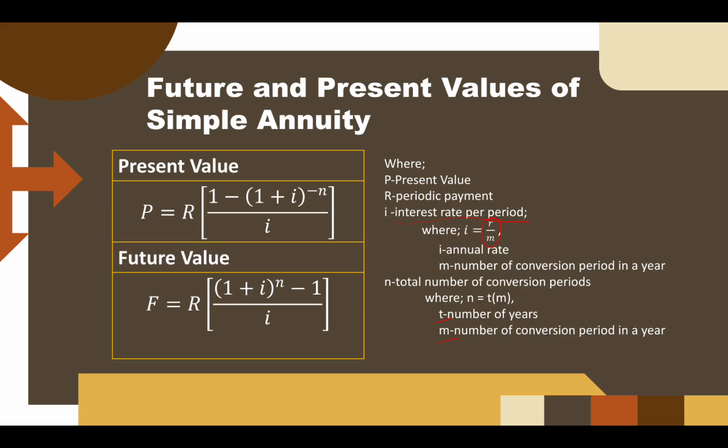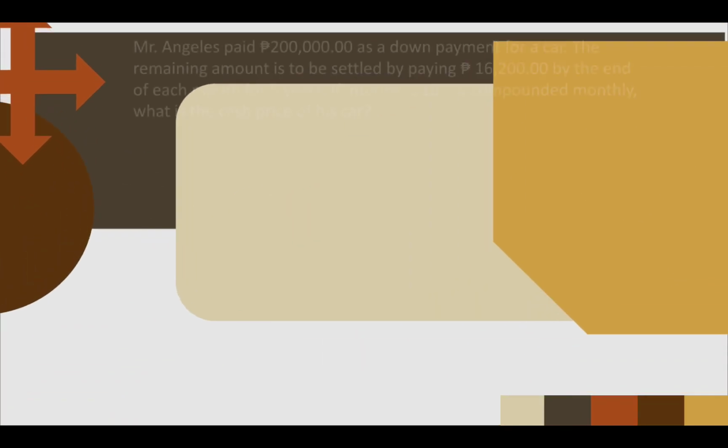So you just have to simply multiply them. Kasi the number of times you make payments in a year also affects the number of compounding interest. So you have to do this one. So let's move on. Let's have some examples.